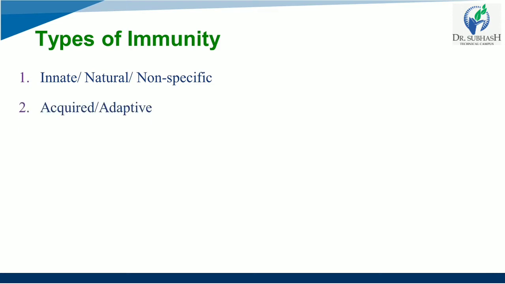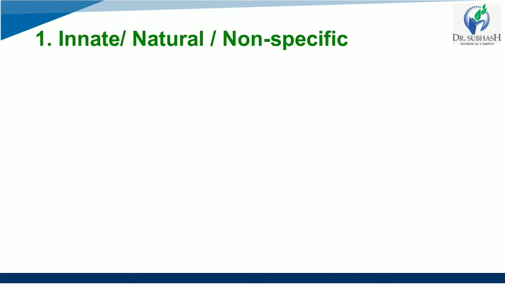Now there are a few types of immunity. There are two major types of immunity. First is innate, or natural, or non-specific. These are the synonyms, right? You can remember it anyway: I-N-N, innate, natural, non-specific. The second one is acquired or adaptive, A-squared. You can remember it that way. Innate, natural, non-specific; acquired, adaptive. So now going deeper, first of all, in this video lecture, we will focus majorly on